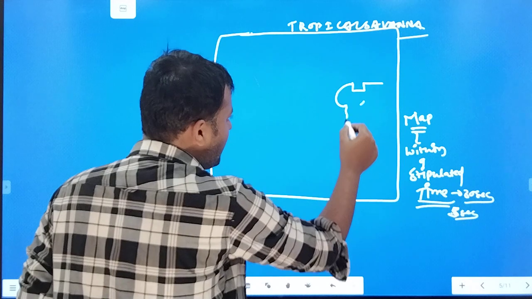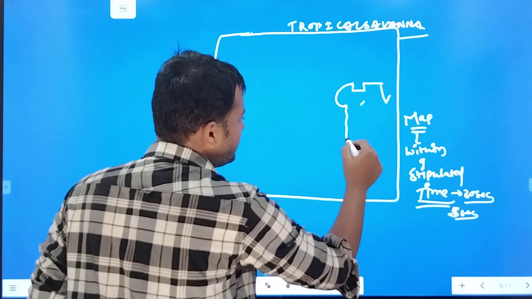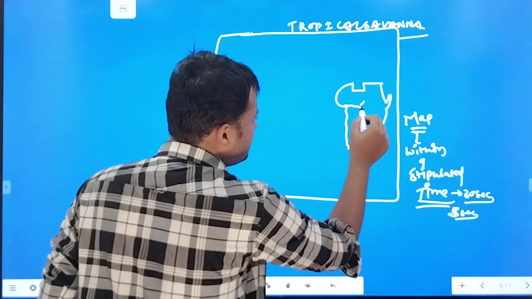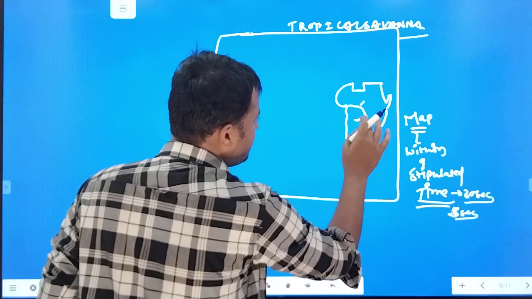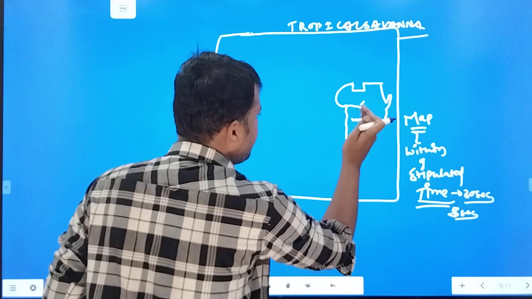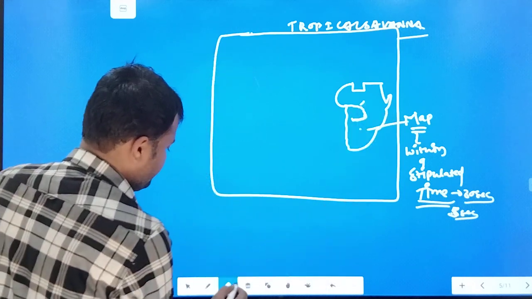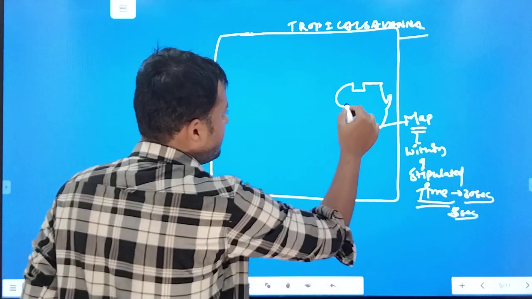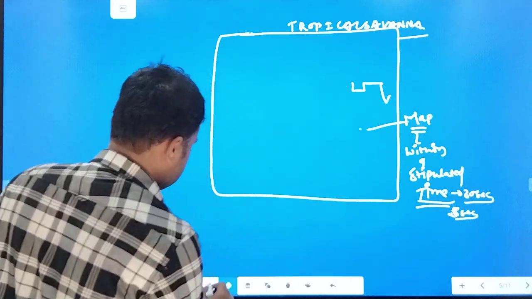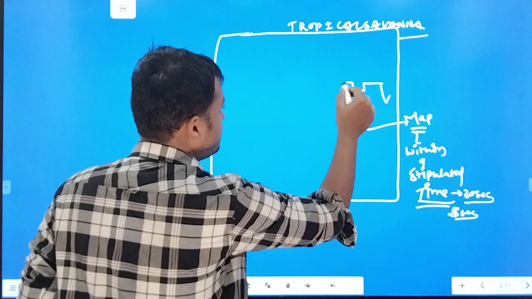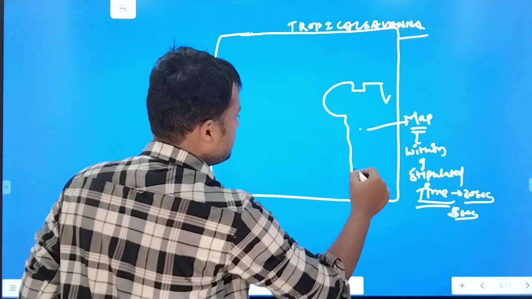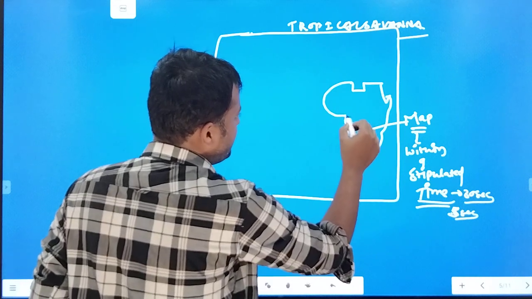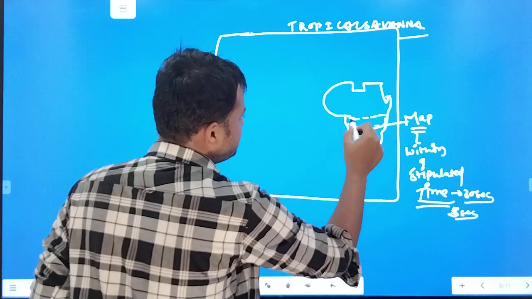Now if you make a little small map here in this question, this is Africa. Now this portion is equatorial rainforest, right? This much portion.